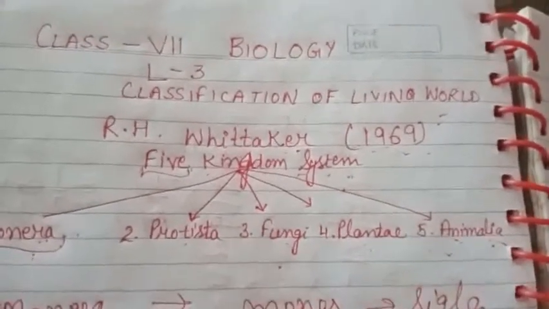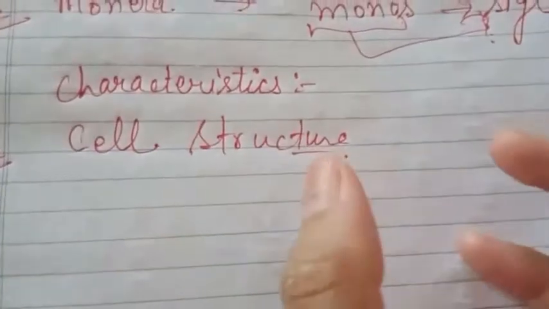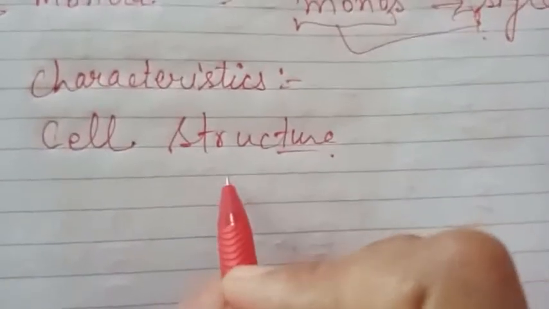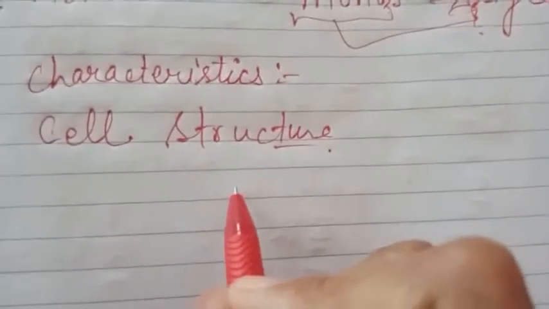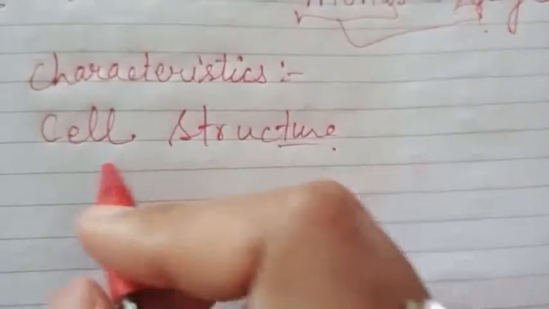What kind of characteristics are those? Firstly, he considered the cell structure. In cell structure, he considered whether the organism is prokaryotic or eukaryotic. We have already discussed what prokaryotes and eukaryotes are. Prokaryotes are organisms in which the nucleus is not properly developed. So in cell structure, he considered whether the organism is prokaryotic or eukaryotic.